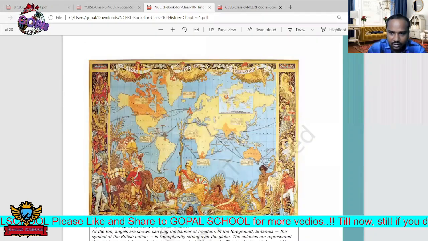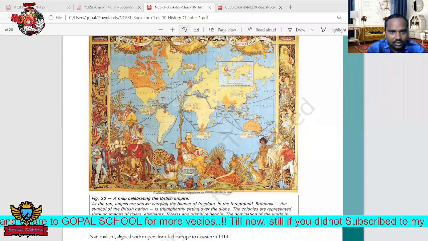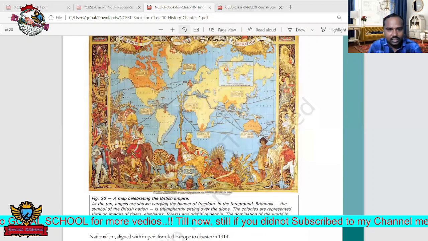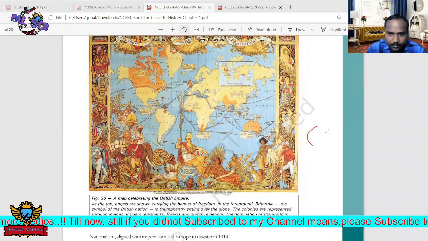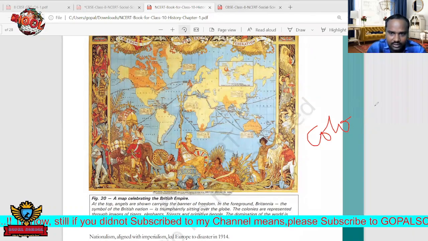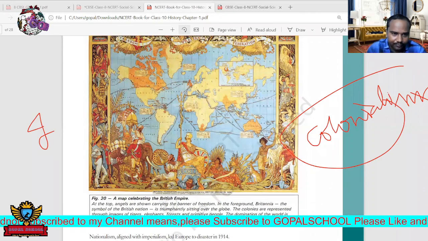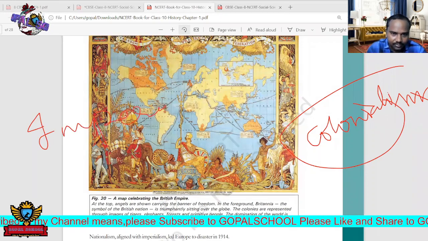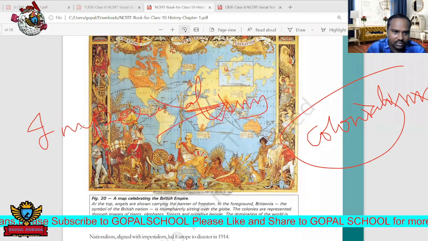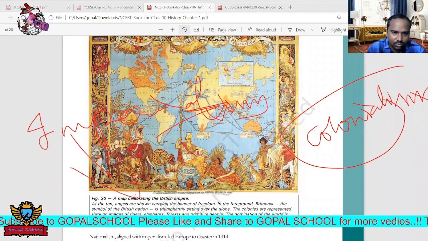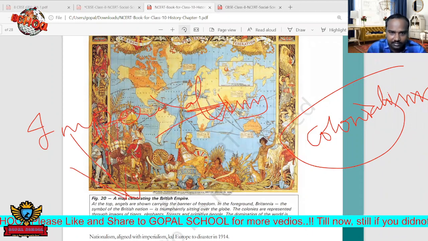Okay, see here. England is also slowly going to start a new policy. It is called colonialism. First, imperialism was started. Imperialism is nothing but they will come for trade purposes only, and then slowly they are going to occupy the country. That system is called imperialism.